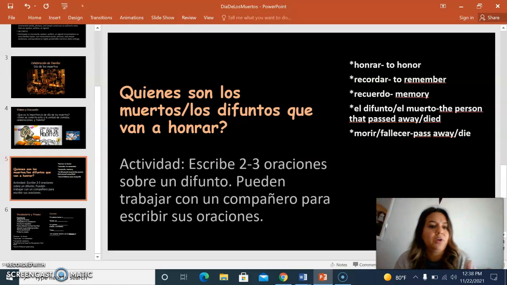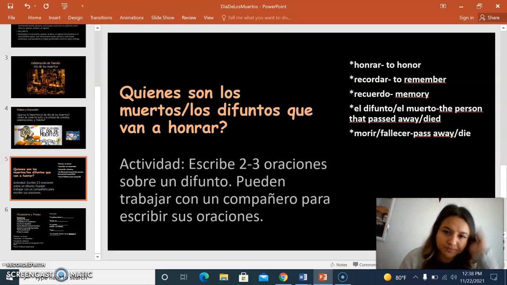So for the activity for this lesson, we would be doing an activity where they talk about the person that passed away and who they want to remember. They would have to write 2 to 3 sentences where they talk about this person, and they would be able to work with a partner to write their sentences. And then up here it just has some terminology, some words that they would need to know.